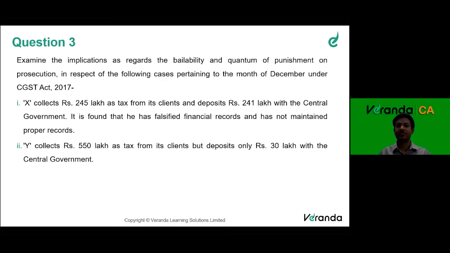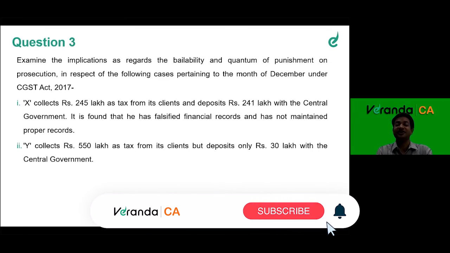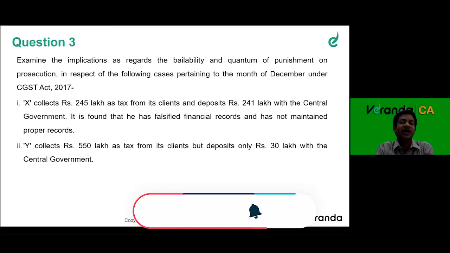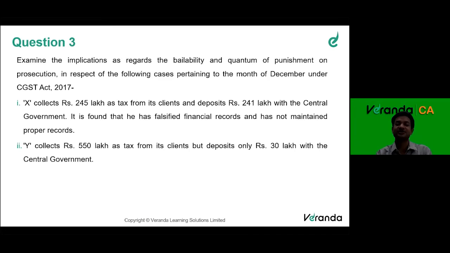We go to the next question. Mr. Y collects 550 lakhs but deposits only 30 lakhs. Now, here the liability, I already said in the first question, if the liability is more than 5 crores, under section 132, the arrest is up to 5 years and fine. So here the imprisonment can happen up to 5 years along with a fine. Now, bailable, non-bailable, it is non-bailable because the provision says, section 132, the first 4 clauses, if someone does a fraud, it is a non-bailable offense, so he cannot be granted bail.